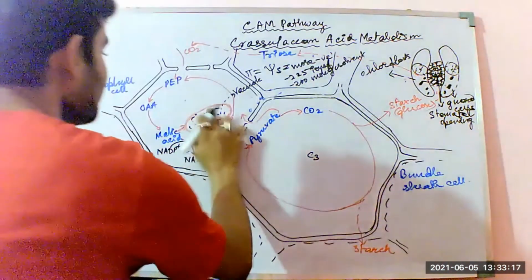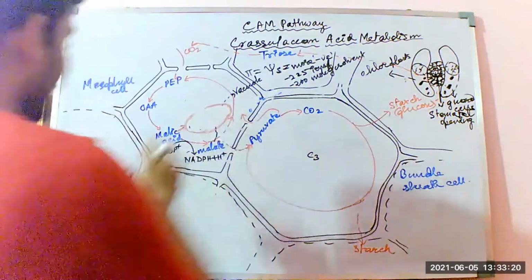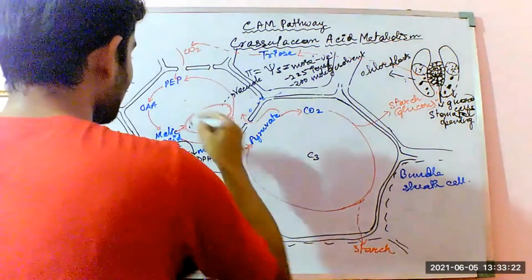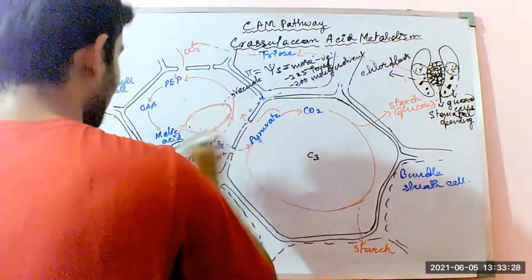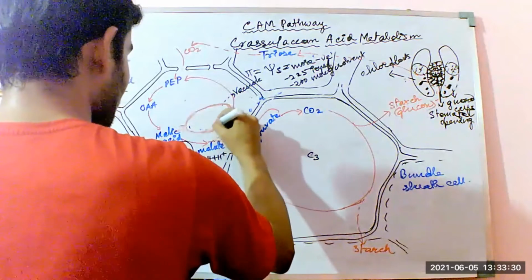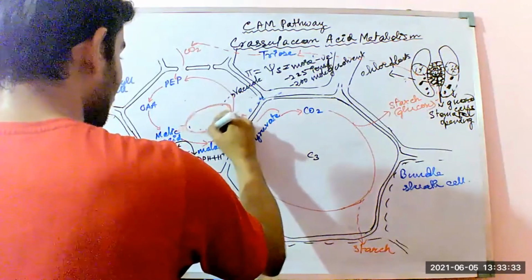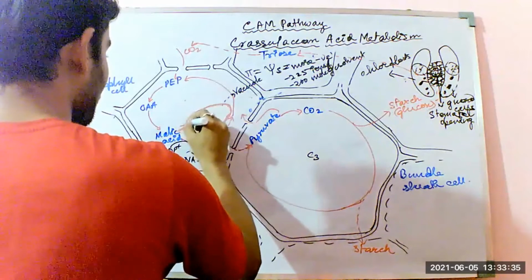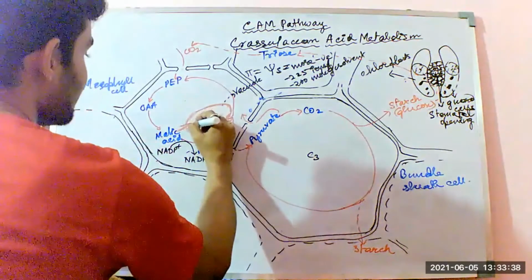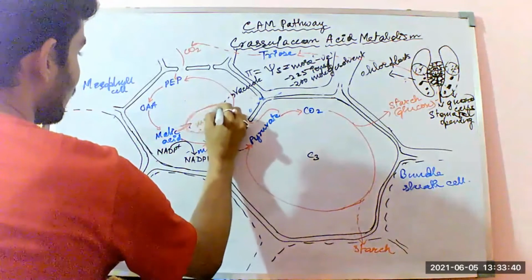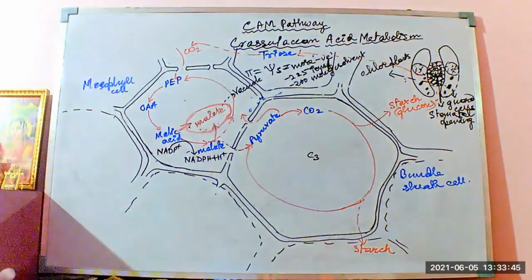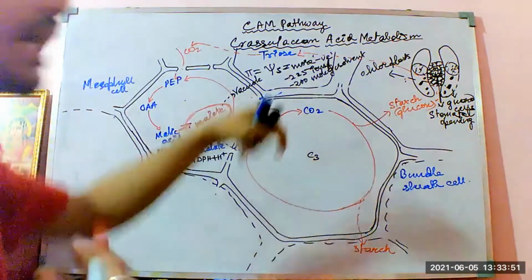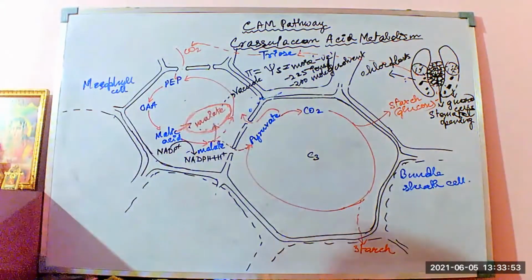Now this malate ion, when it enters into the vacuole, the malate ions or the malic acid increase the osmotic potential psi S of the cell. Now when the osmotic potential psi S of the cell is increasing, what happens?